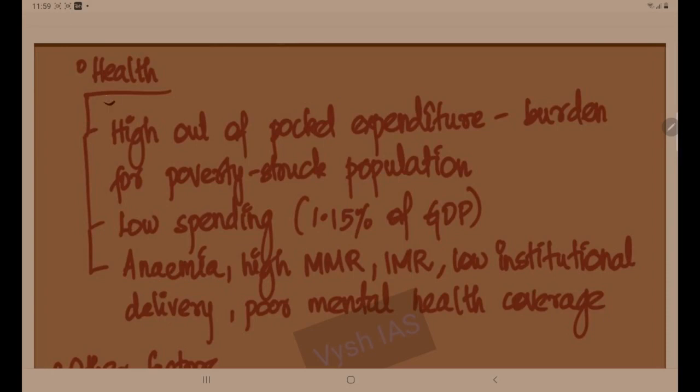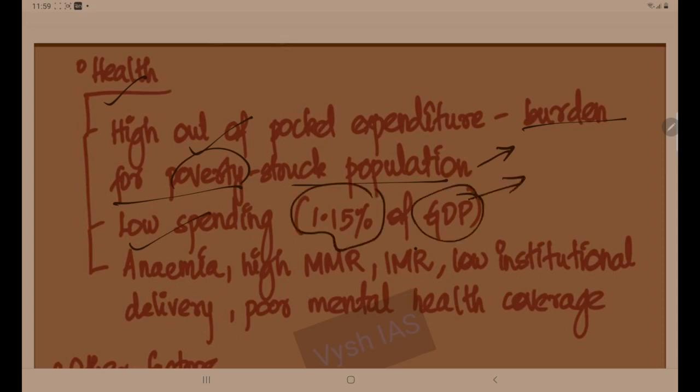In the health section, what can you write? High out of pocket expenditure. It is a burden for the poverty struck population in India. Then low spending, that is 1.15% of GDP. Here I have given some estimates in this lecture, like the GDP spending done by developed countries. You can compare this also, but always while writing the points, stick to the word limits also.